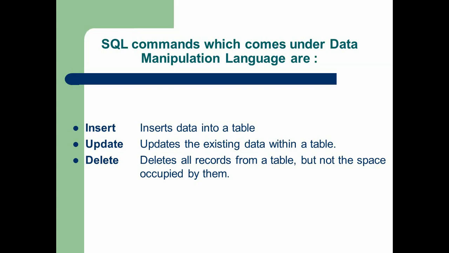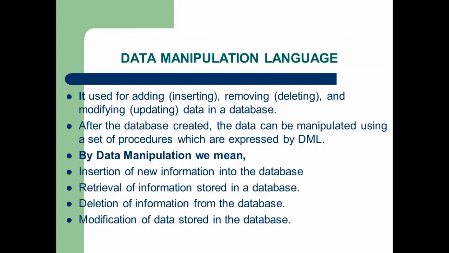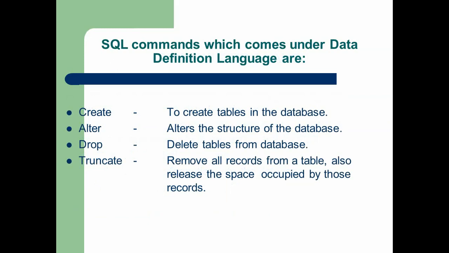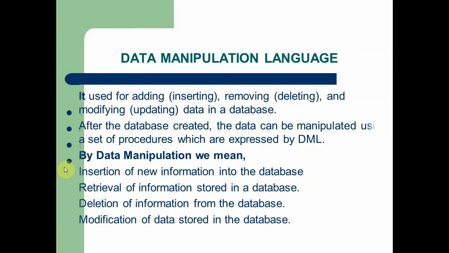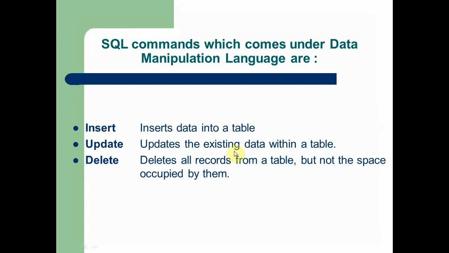So here you can see the delete command is used to remove all the records in the table, but not the space occupied by them. We already discussed there is a command called truncate, which is used to remove all records and also releases the space occupied by those records. But the delete command is used to delete only the records, but not release the space occupied by them. So this is the simple difference between truncate and delete command.